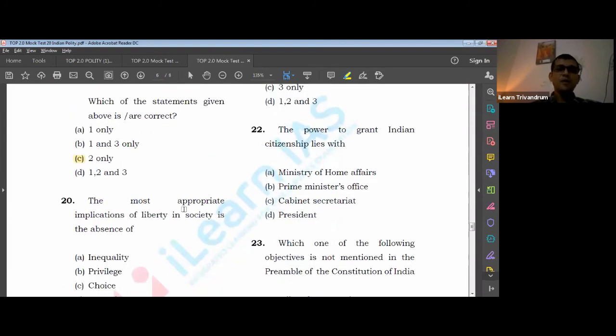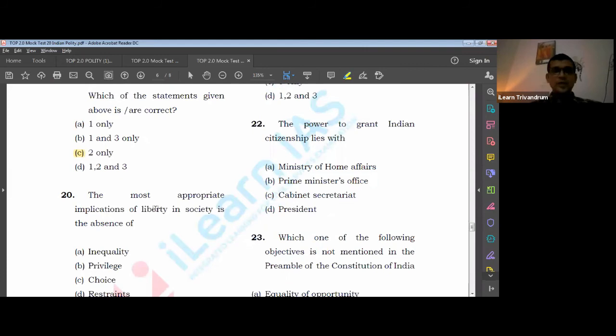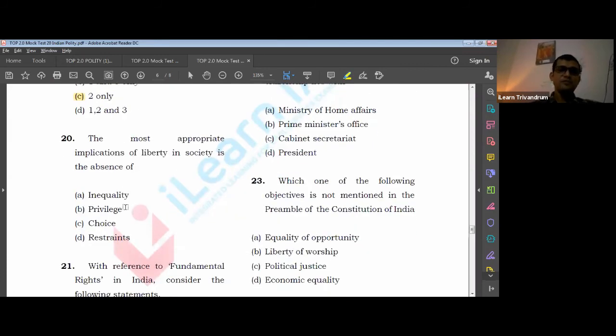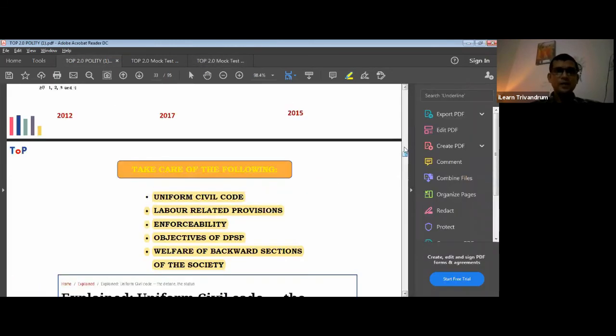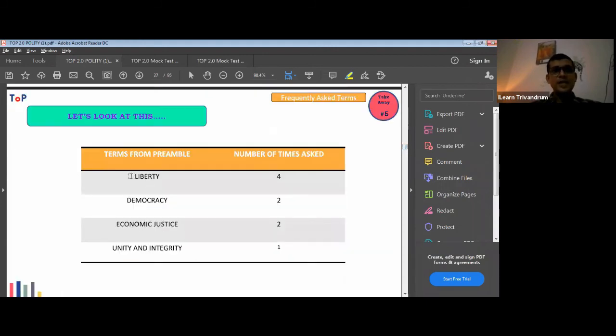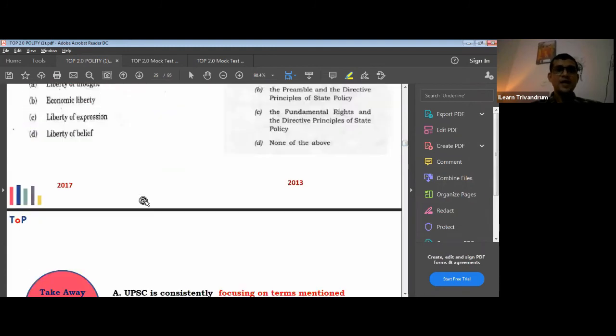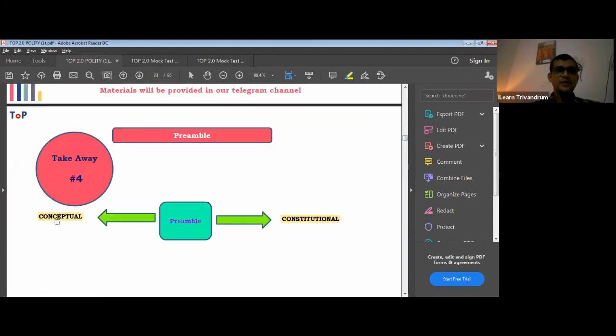The most important implication of liberty in the society. What is the answer over here? Let's come to the previous slides that we discussed. I already told you that liberty has been asked 4 times and democracy twice. How do we study the preamble? Conceptually and constitutionally.